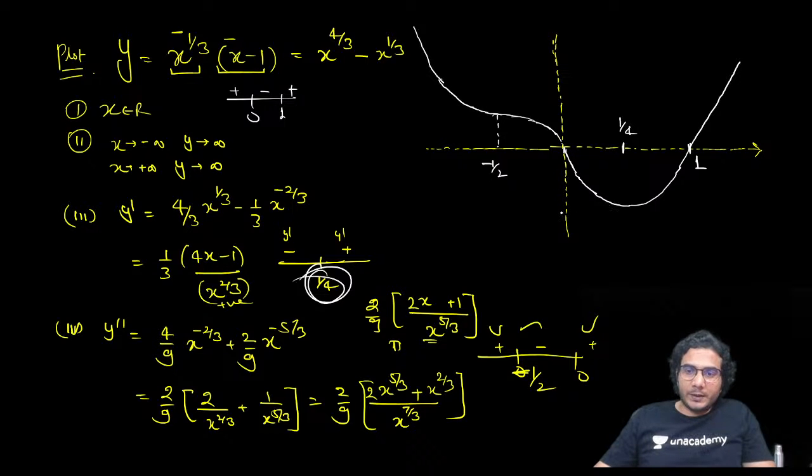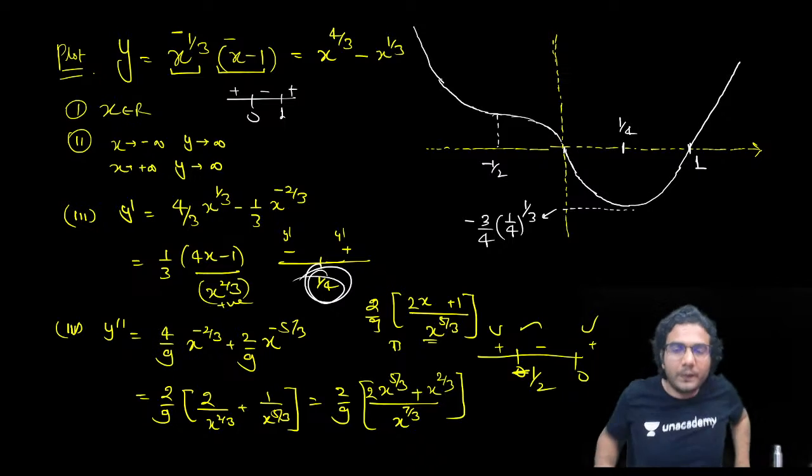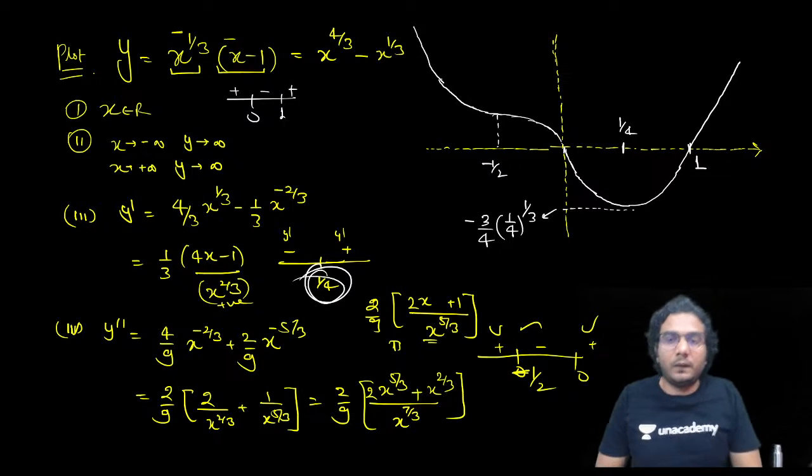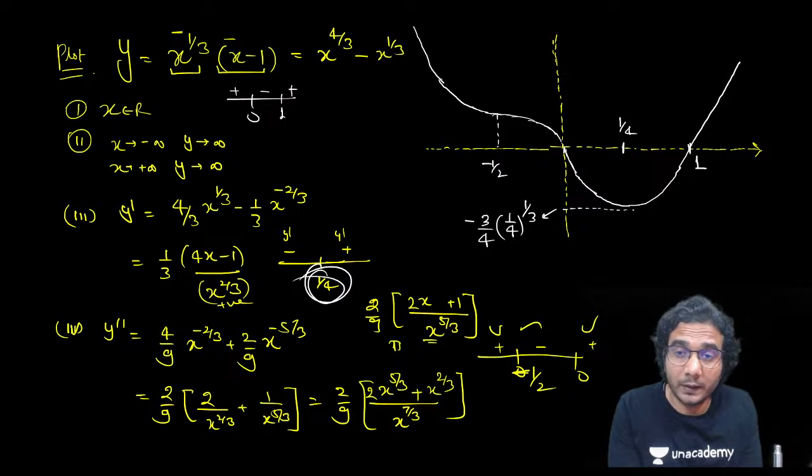So what is this point, by the way? You can put 1 by 4 in the given equation, so it is going to be minus 3 by 4 into cube root of 1 by 4. Okay, so 1 by 4 raised to 1 by 3, like this you can write this point. Okay, and then further you can make some questions. So this has two inflection points, one point of local extrema, which is minima at 1 by 4, and you know where this function is decreasing and increasing. Okay, so this is the exact graph.